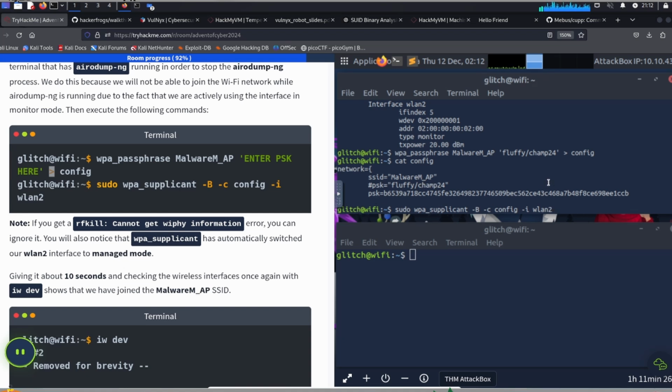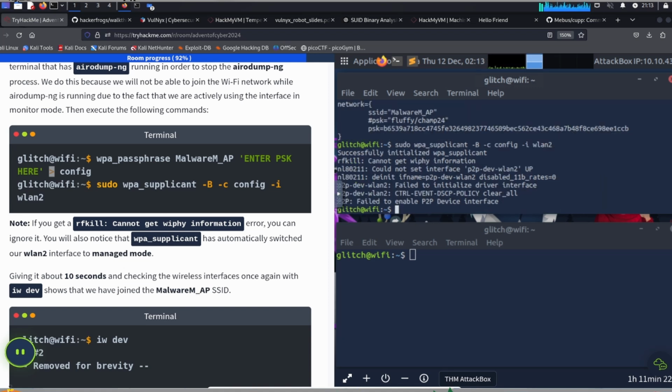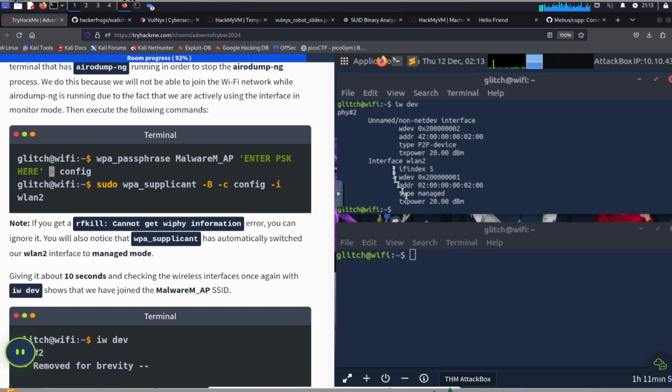When we run this command, it should switch our interface into managed mode. Failed to enable. Okay, so it is in managed mode now.